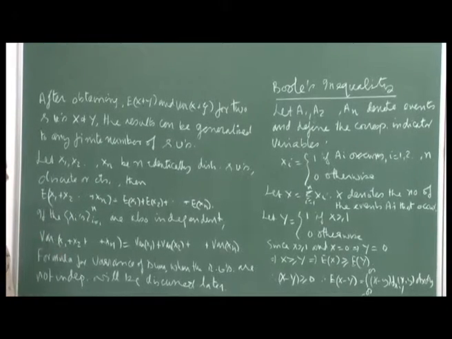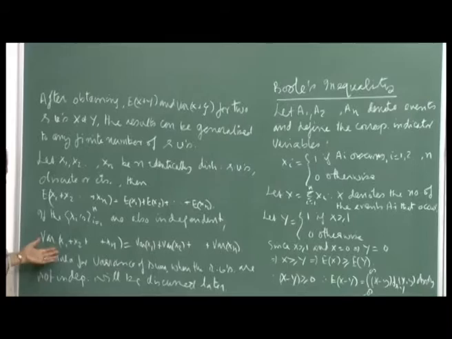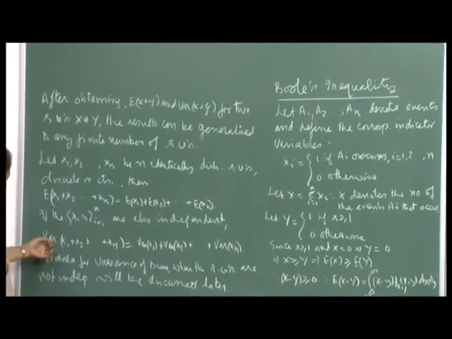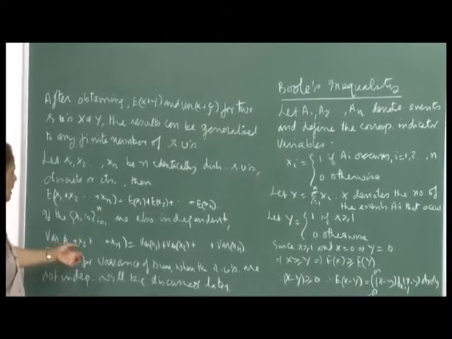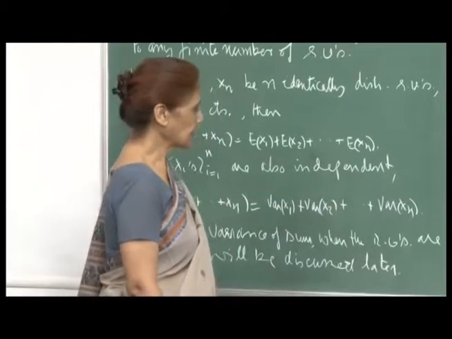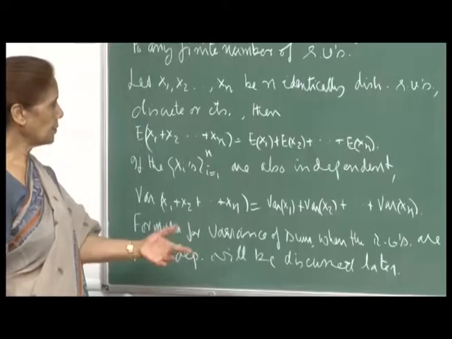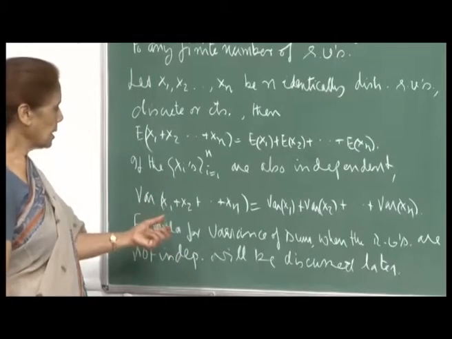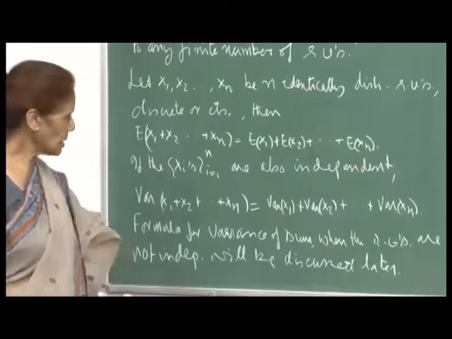Now, if the xi's are also independent, then we can also extend this result: the variance of x1 + x2 + ... + xn is equal to the variance of x1 plus the variance of x2 plus ... plus the variance of xn, because as we saw for the two variables, the product term vanishes.